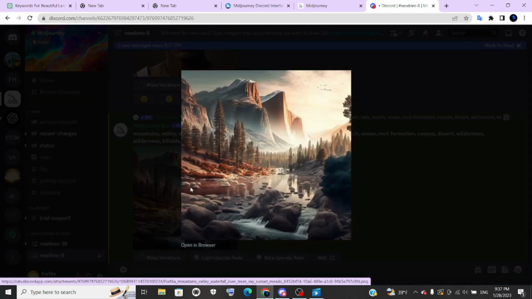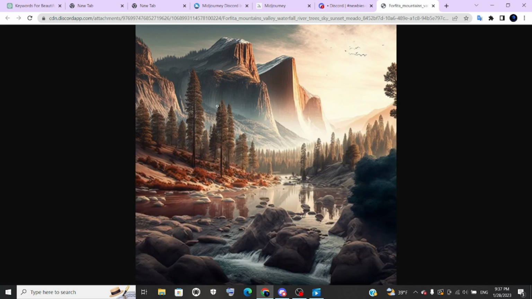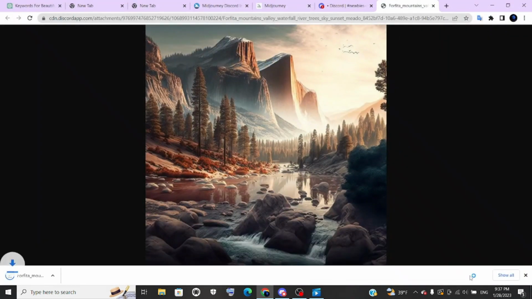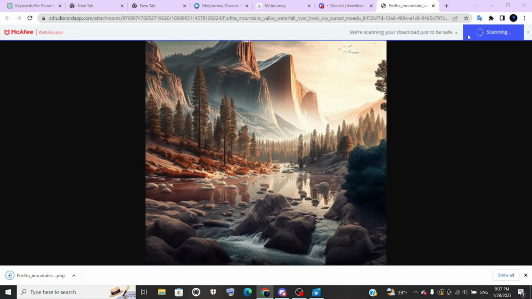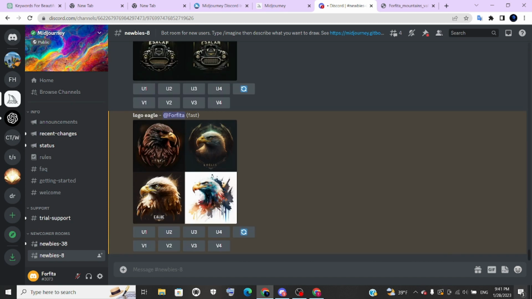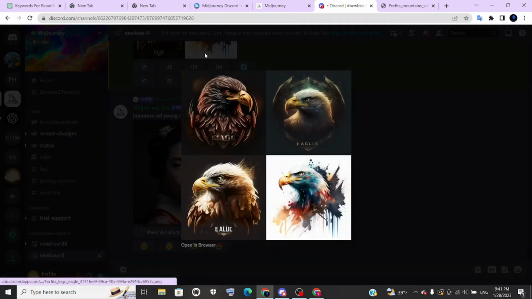At the end you can download them by clicking on them, then open them in your browser, and saving them. Great! You can do the same thing with any image you want. You can do it for an eagle at night. Even for a logo. Wow!